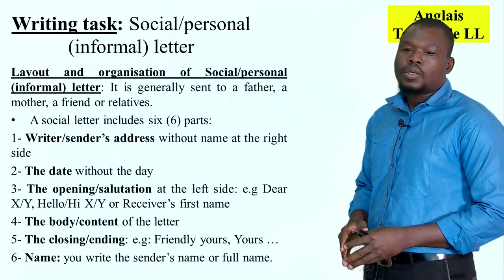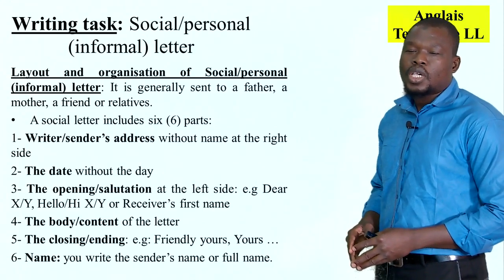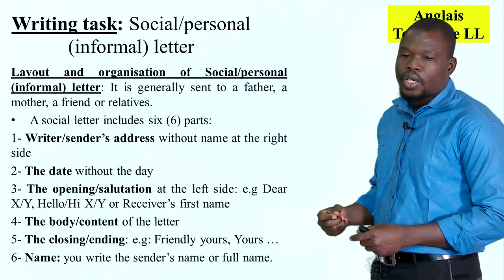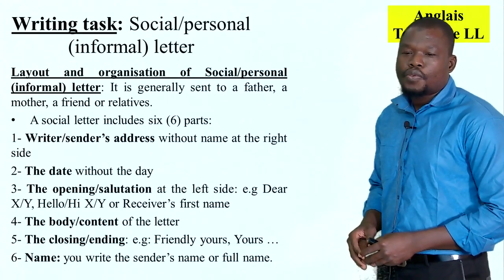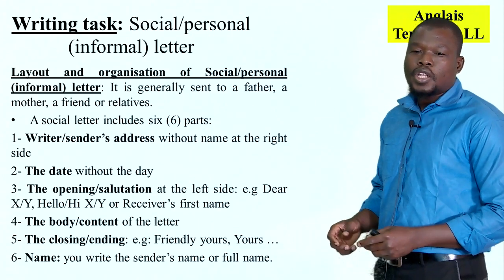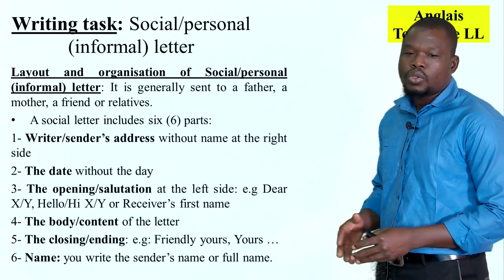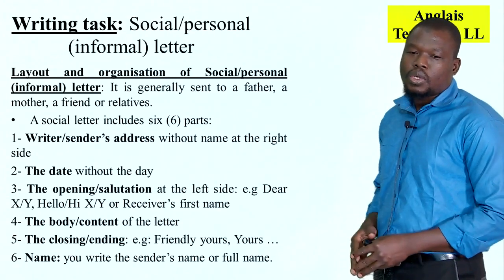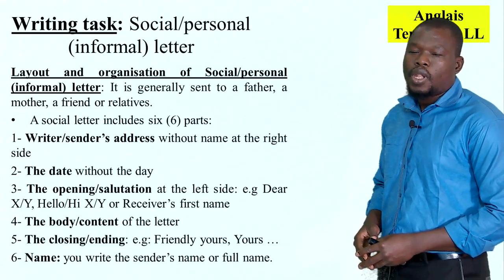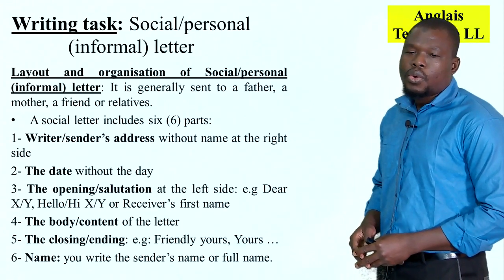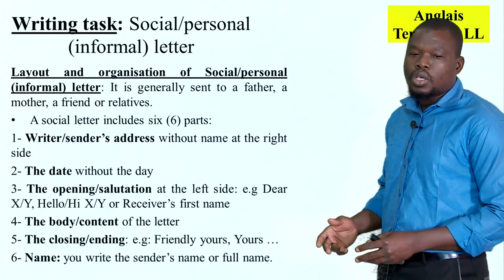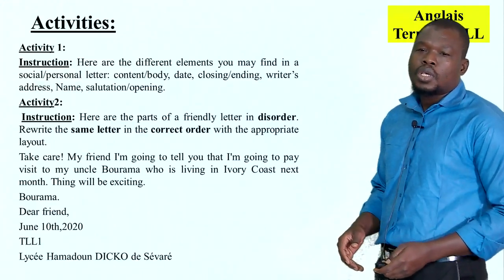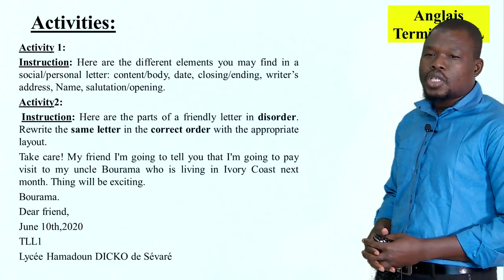The fourth one, the body or the contents of the letter. It means the message you are going to write. The fifth, the closing or the ending of the letter. For example, you can say friendly, yours, or yours, etc. And the last one is the name. You write the sender's name or his full name. Okay, after this, going to the activities.